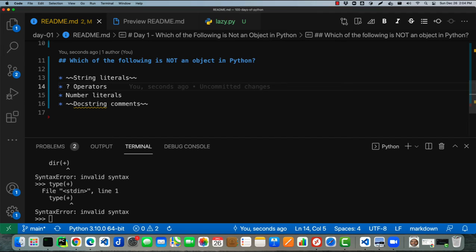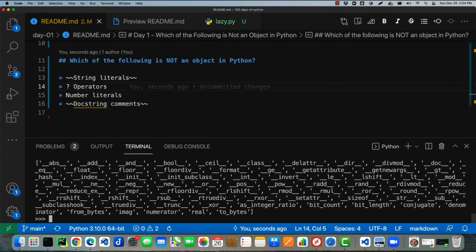Before we say that though, let's briefly rule out number literals. Can we call dir on a number literal? Let's take 2. They're small. Sure enough, we can call dir on a number literal, no problem at all. We get a bunch of methods that look like they are related to numbers. For example, we can say how many bits are in the number 2.